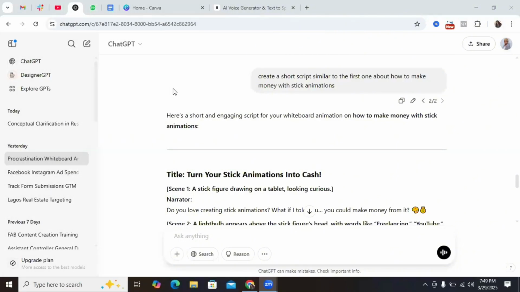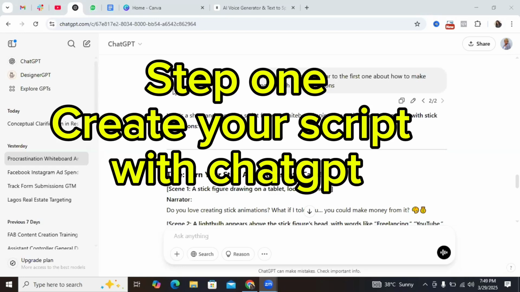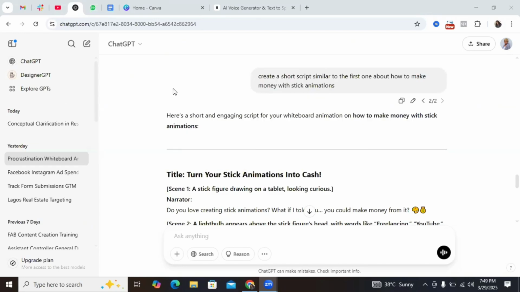So we're going to start by creating a script using ChatGPT. You probably already know what you want to talk about in your video. Just simply come to ChatGPT and ask it to create a simple script for you. But if you want to create the script by yourself, you can do that. Using ChatGPT is just to help you have better clarity on the different scenes, right?